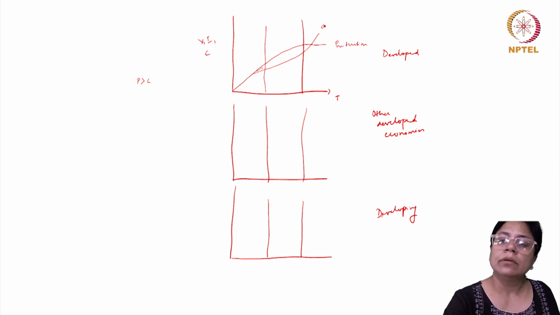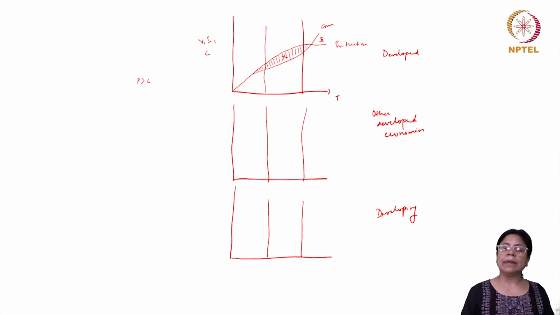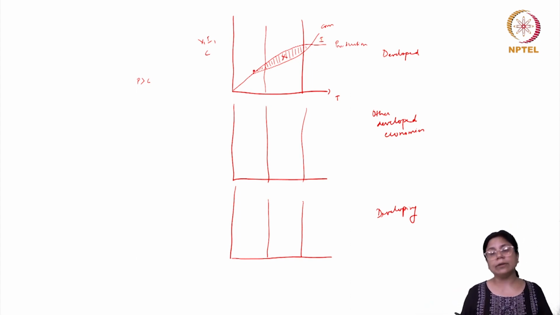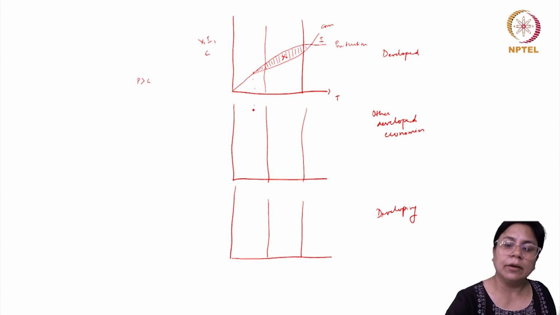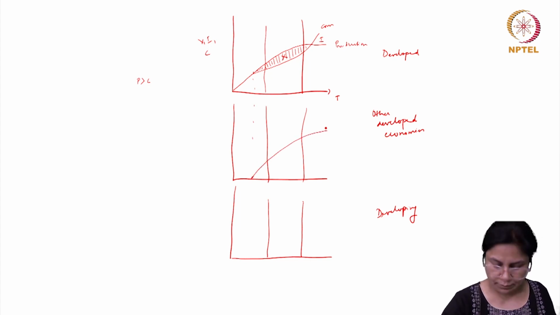This amount is actually now being exported to the other countries. That is fine. So these are their exports and these are their imports. Fine. Now what is happening in the other developed economies? What we find here, you have to identify this point of divergence, where you see that the initial economy which introduced the product is rather producing more and consuming less. So picking up from that point, you have a point where you will see that the consumption actually starts in the other advanced economies.